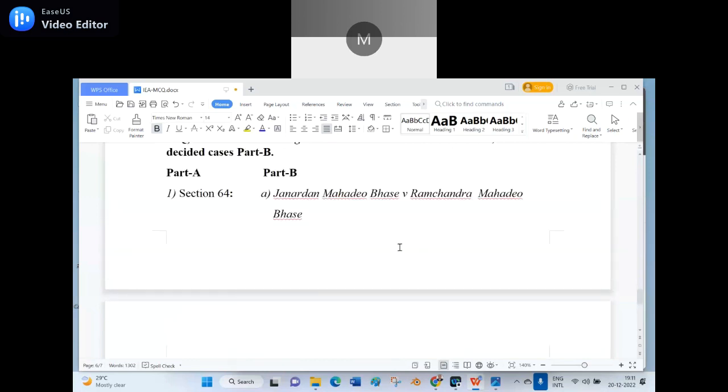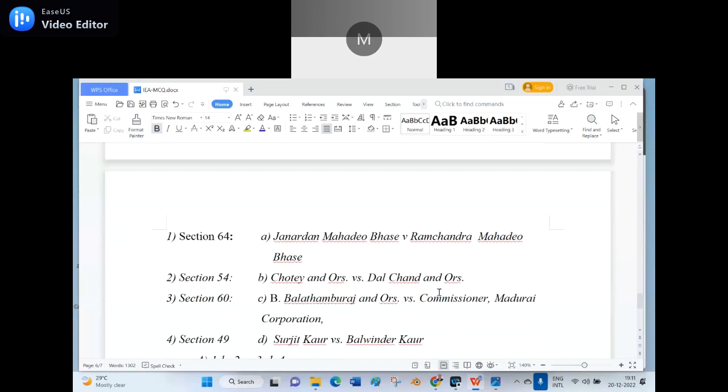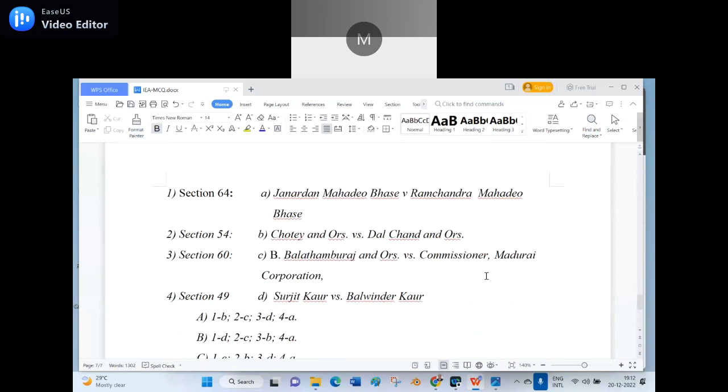Now I drag it to the next page so that you can see it. Part B: Janardhan Mahadev Bhase versus Ramchandra Mahadev Bhase; Chote and others versus Dalchand and others; Balatham Buraj and others versus Commissioner of Madurai Corporation; and Surjit Kaur versus Balwinder Kaur.